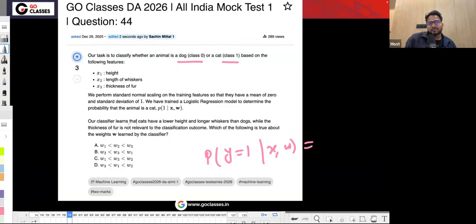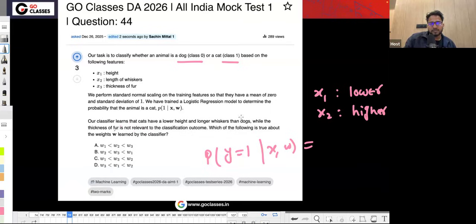Now they are saying that our classifier learns that cats have lower height and longer whiskers than dogs. So for the cat, the height, which means x1, should be lower, and longer whiskers means the feature x2. In terms of the numerical value, I will not write longer, let me write higher, because let's suppose this x2 is numerical, right?